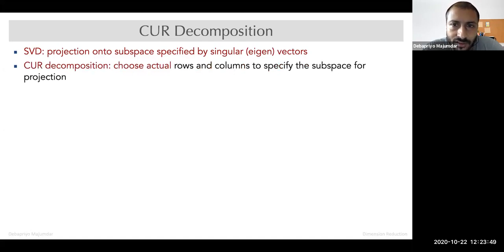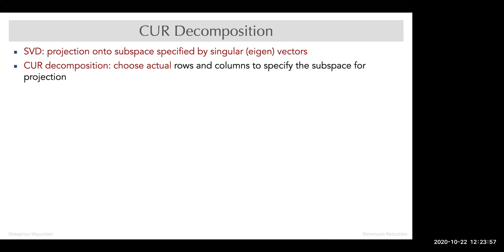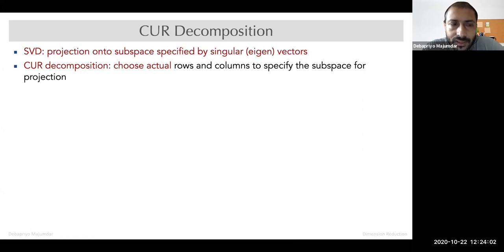CUR decomposition is, instead of projecting onto singular vectors, you choose actual rows and columns to specify the subspace for projection. And the whole idea is it is very expensive to compute the singular vectors, especially for large data. Can we instead simply choose some rows and some columns and project on them? Because then we don't really have to compute in that way, right?